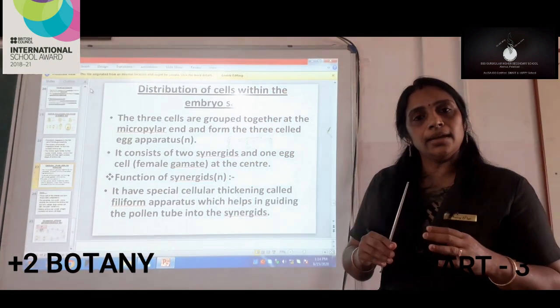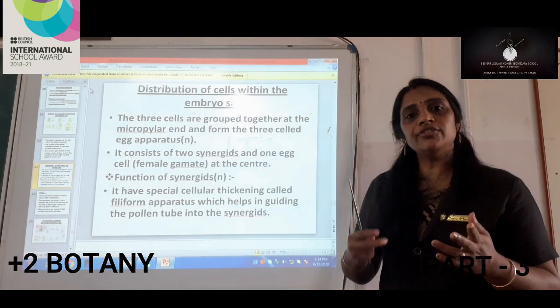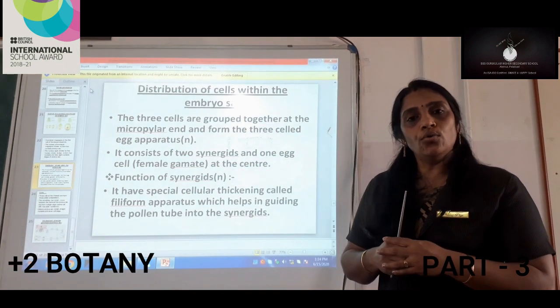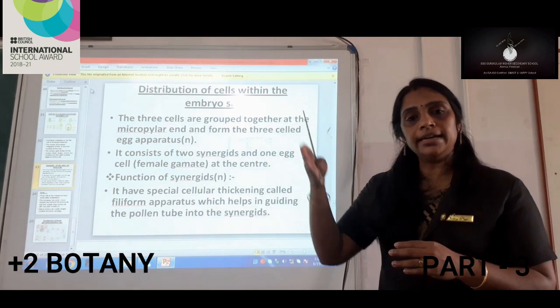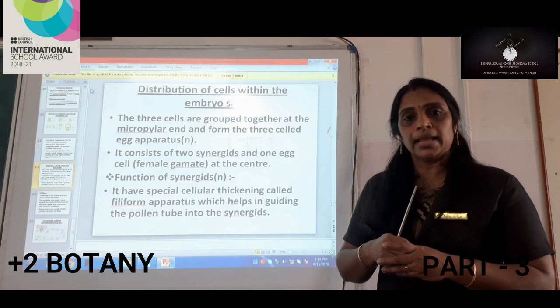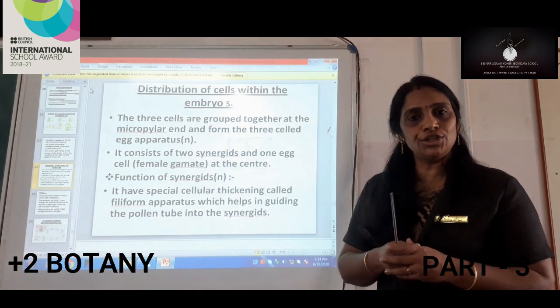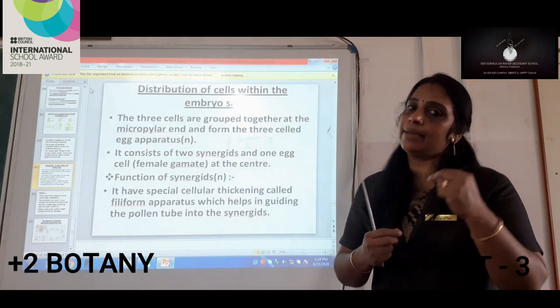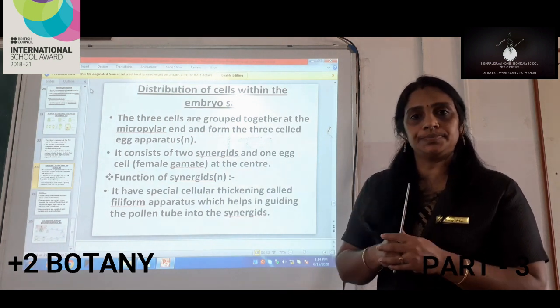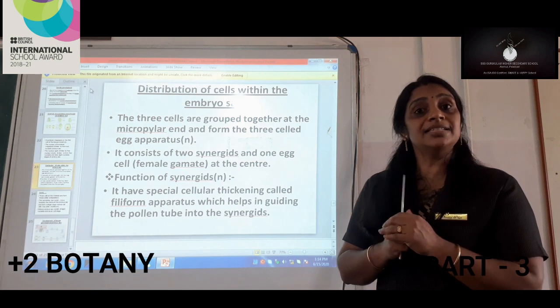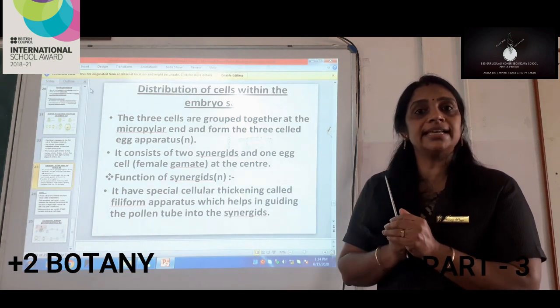When the pollen grain matures and reaches the ovule, it falls on the stigma and from there it enters into the flower. When it enters, it produces a pollen tube, and in the pollen tube 2 male gametes will be there. That male gamete has to enter into the embryo sac where the egg cell is present, where it has to fertilize with the egg cell.